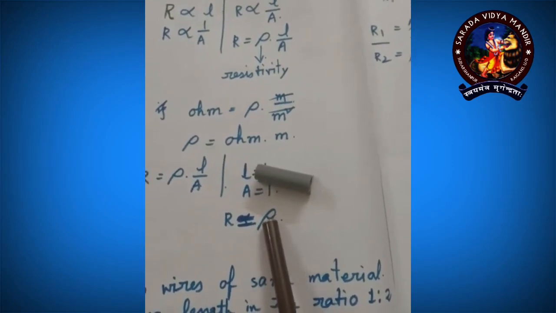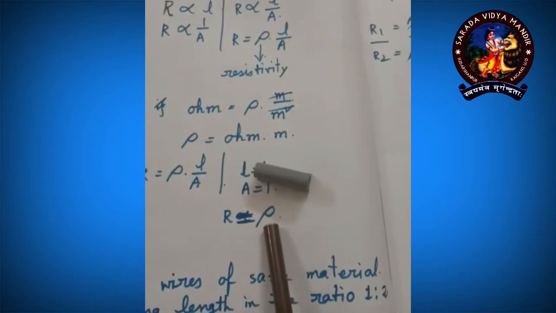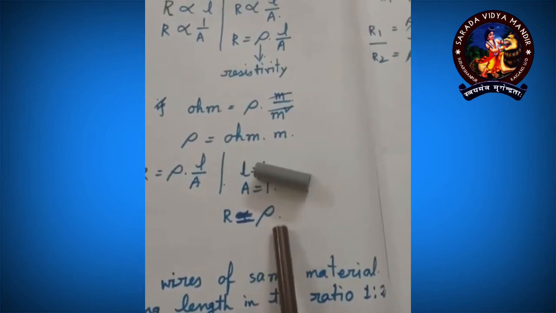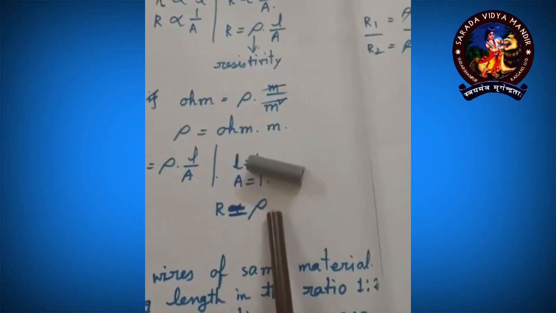So this is the definition of resistivity. If we are taking a chunk of a metal of unit length and unit cross sectional area, the resistance provided by it is known as resistivity.